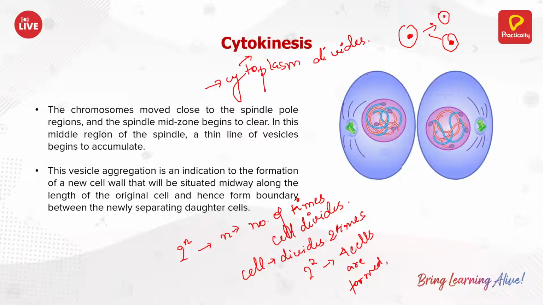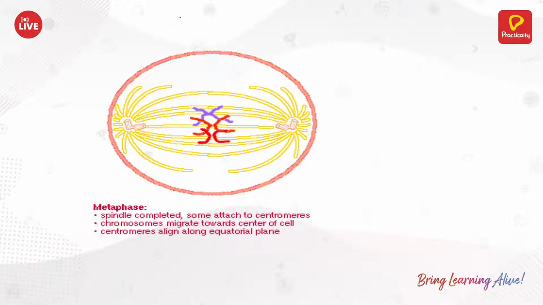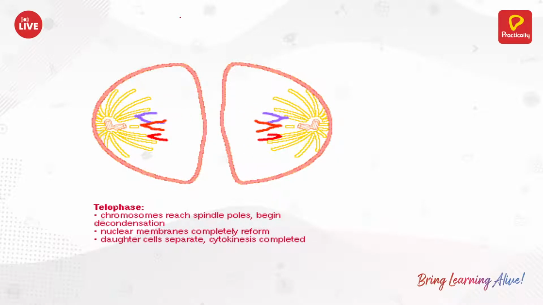That is the formula for mitosis. The number of cells formed is 2 to the power n, where n is the number of cycles. This is how cell division happens. This is how it looks.